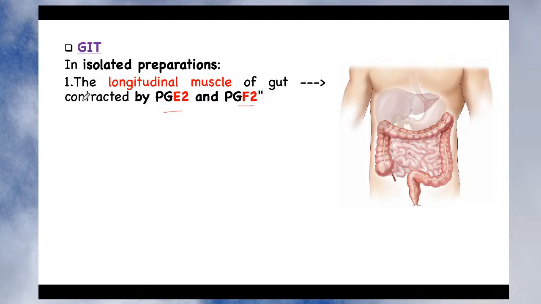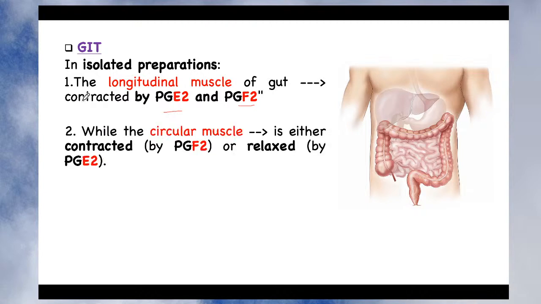Okay, so in the longitudinal muscle, what is the action? It produces contraction, PGE2 and PGF2. Secondly, when you study their effect on circular muscle, it is observed that some prostaglandins produce contraction and others produce relaxation. For example, PGF2, which produces contraction in longitudinal muscle, also produces contraction in the circular muscle.